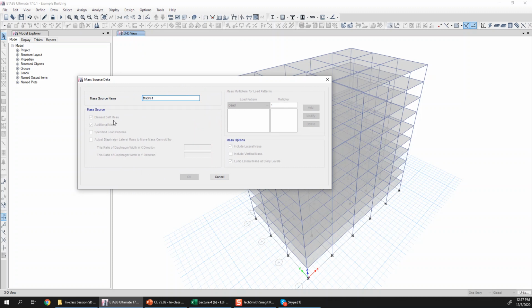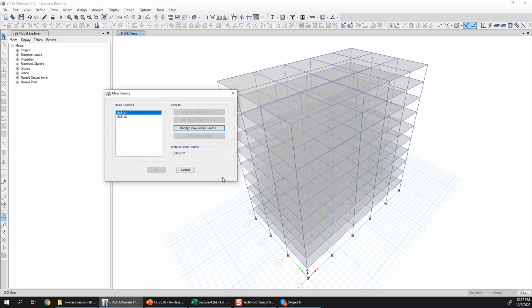But the options here are element self mass, additional mass, specified load patterns, and then you can also have some other options, for example, adjusting the location of the center of mass for different diaphragms or stories also.